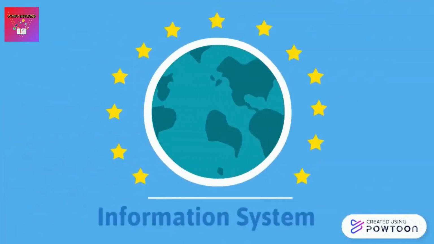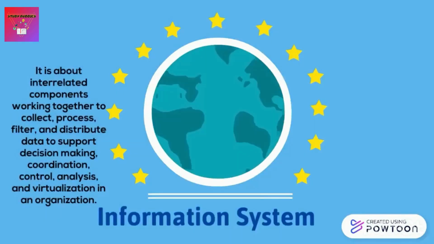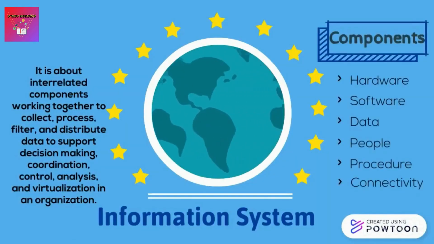Now let's look at the meaning of information system. Information system is about interrelated components working together to collect, process, filter and distribute data to support decision making, coordination, control, analysis and virtualization in an organization. There are 6 components in the information system. There are hardware, software, data, people, procedure and connectivity.